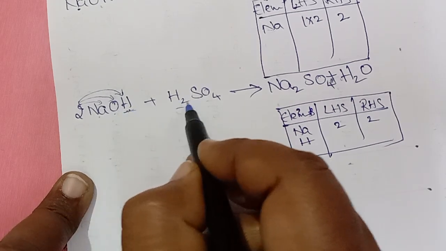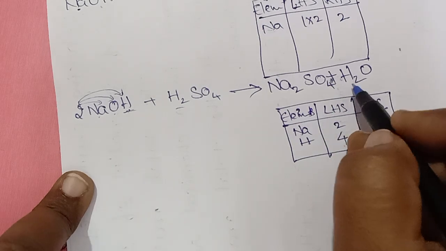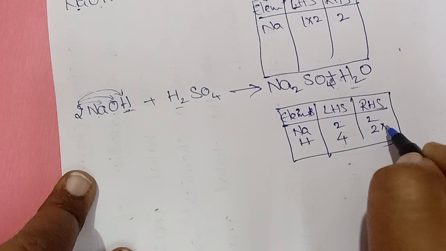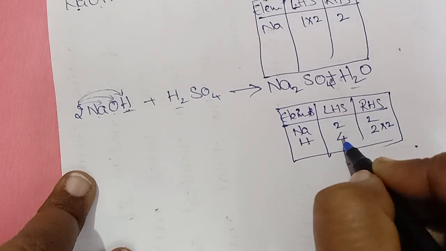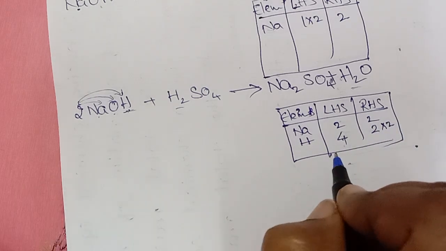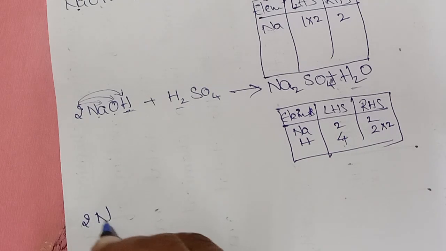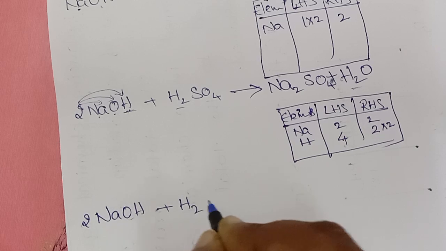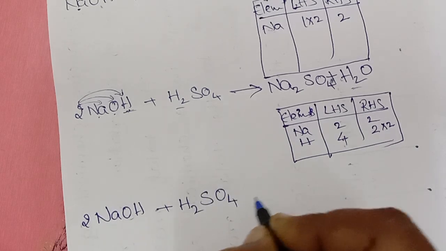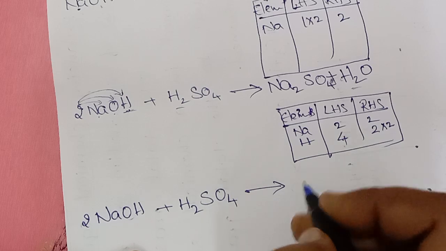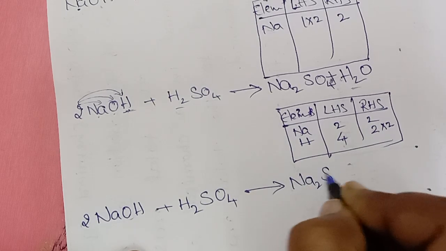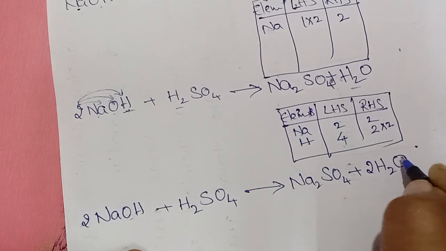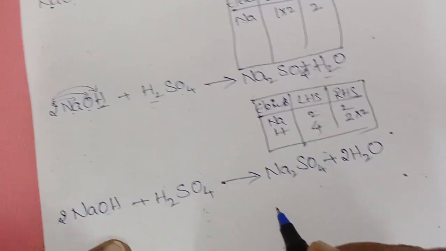So here we have 2, here we have 2, total 4. Right hand side we have only 2. What we have to do? Multiply right side with the 2. 2 2s are 4. Write your equation clearly, then only you will understand easily. 2 NaOH plus H2SO4 gives Na2SO4 plus 2H2O. So hydrogens are balanced.